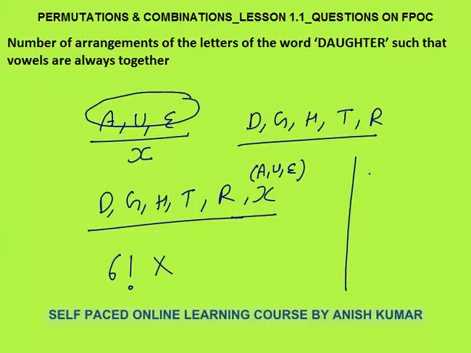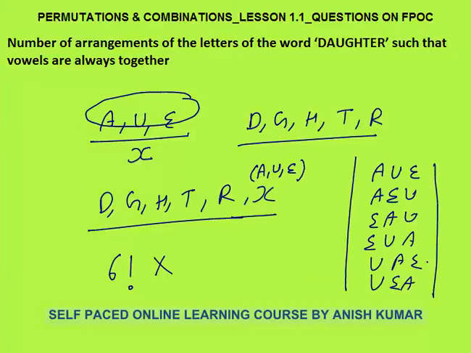How so? It could be A, U, E; A, E, U; E, A, U; E, U, A; U, A, E; U, E, A. You don't need to write this, I'm just trying to explain to you. This is 3 factorial arrangements of 3 different letters, A, U, E. So I have to count these arrangements also. So the answer will be 6 factorial into 3 factorial.